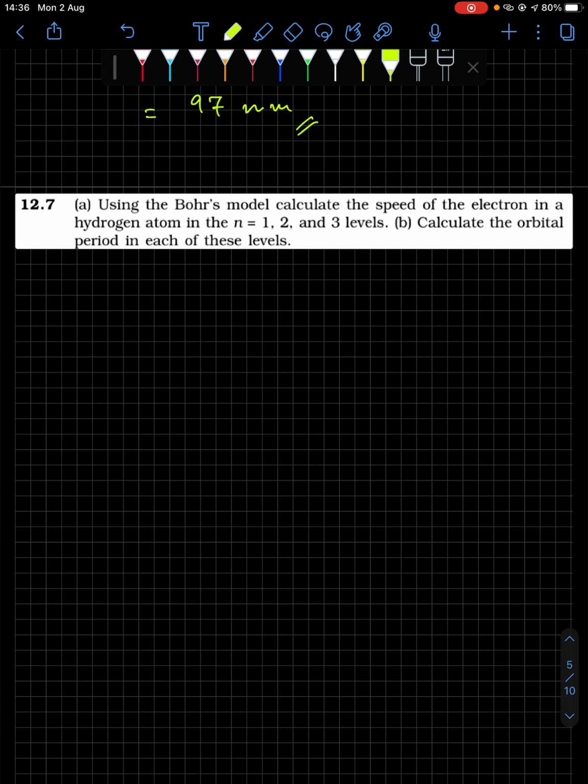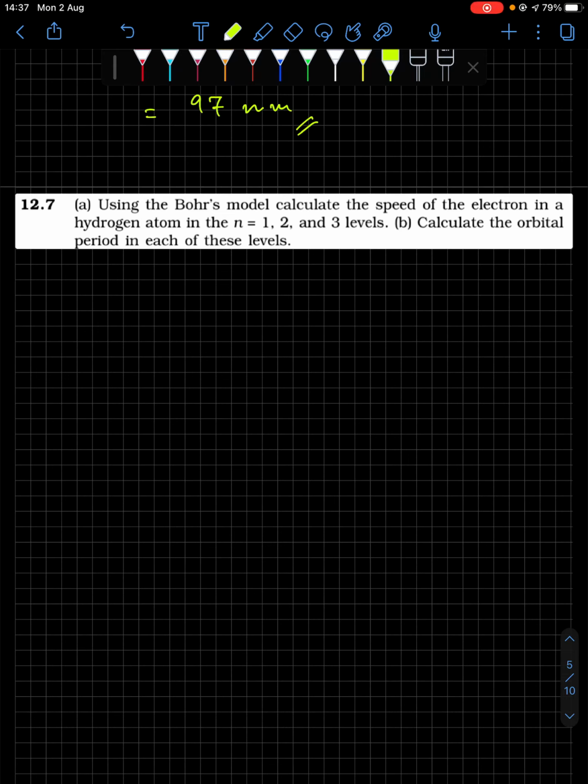So question number 7 next. Okay, read the question once. Now, using Bohr's model, you have to calculate the speed of the electron in hydrogen atom. Speed and orbital time period you have to calculate for n equal to 1, 2, 3.